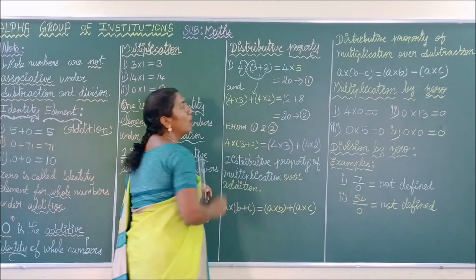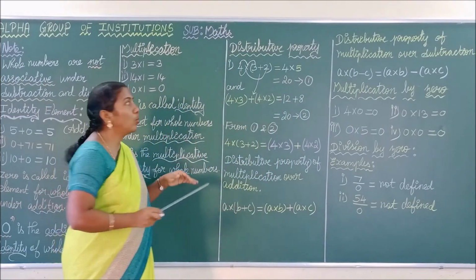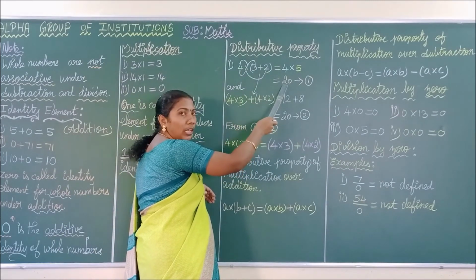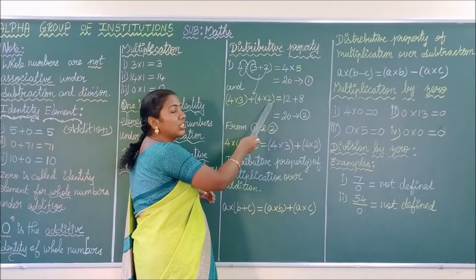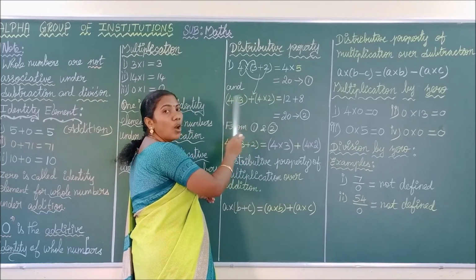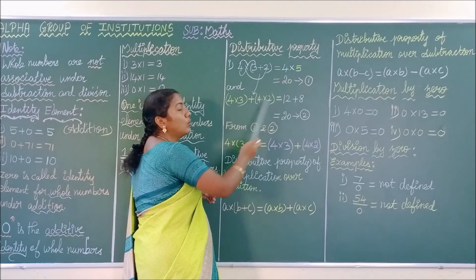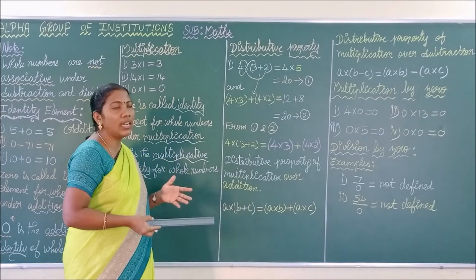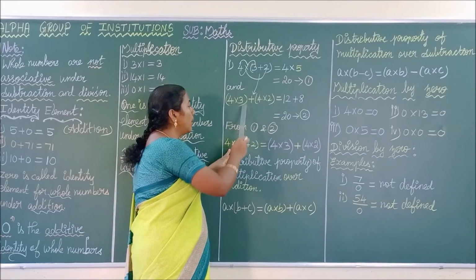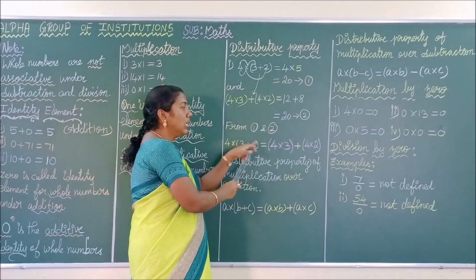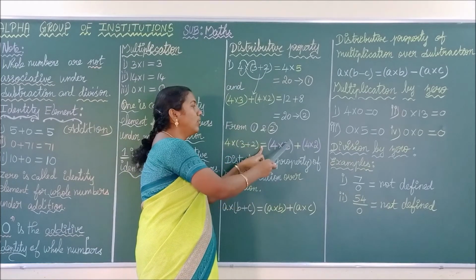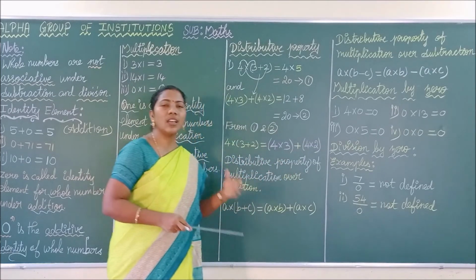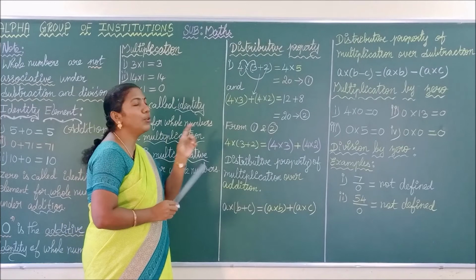From 1 and 2, see what are the answers? Both are same. Though we multiply the 4 with the sum of 3 plus 2, you get 20. Though we are summing the product values, that is, we are summing 4 into 3 and 4 into 2, sum means add, so 12 plus 8 also gives 20. So we can generalize from 1 and 2: 4 into (3 plus 2) is always equal to 4 into 3 plus 4 into 2. Such type of writing the numbers or variables can be called distributive property.